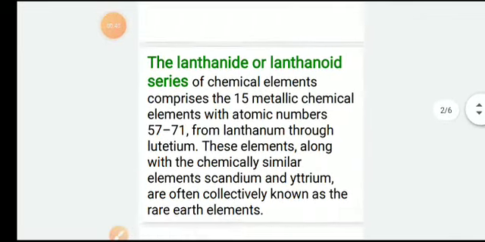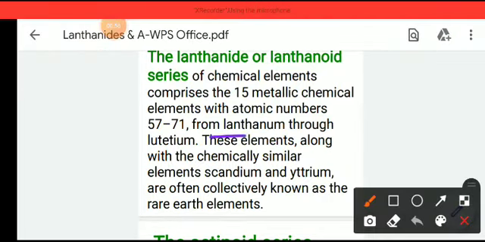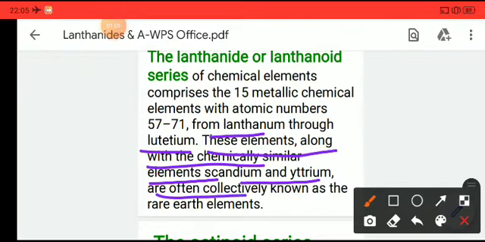The lanthanide series of chemical elements comprises 15 metallic chemical elements with atomic numbers 57 to 71, from lanthanum through lutetium, that is from La to Lu. These elements, along with the chemically similar elements scandium and yttrium, are often collectively known as the rare earth elements.